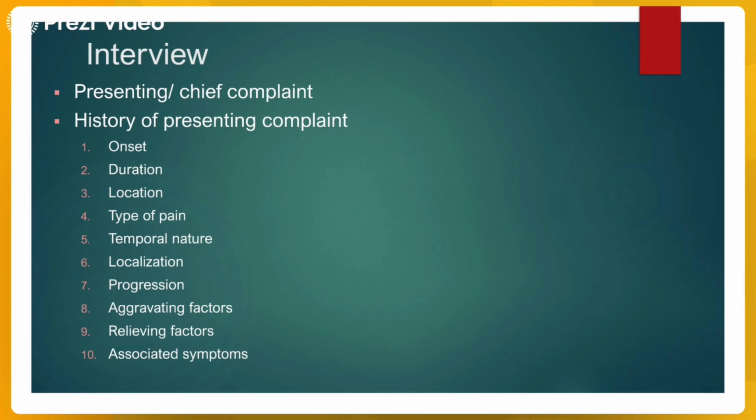Then temporal nature refers to the time, whether it is intermittent or continuous. Then ask the patient whether the pain is localized to one area or whether it radiates or is referred somewhere else. Then progression means whether it has become severe, whether it had a milder onset in the beginning or it has become severe, or the other way around. Then aggravating factors, relieving factors, and associated symptoms.